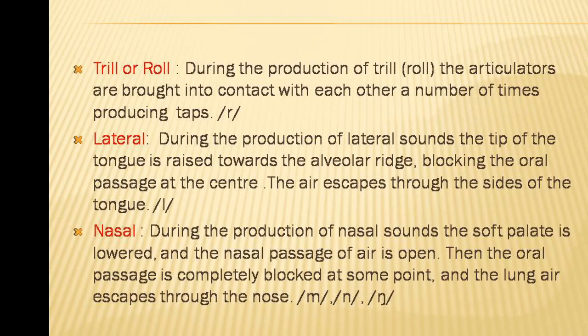Then lateral sound. During the production of a lateral sound, the tip of the tongue is raised towards the alveolar ridge, blocking the oral passage at the center. The air escapes through the sides of the tongue. The only lateral sound in English is l. The tongue touches the alveolar ridge, blocking the air, and air passes through both sides. So the lateral sound is l.